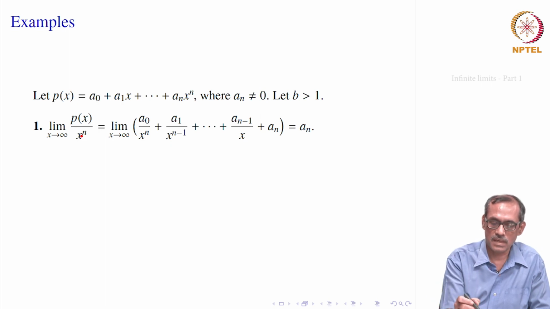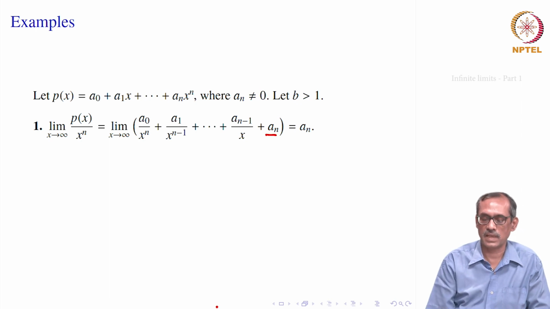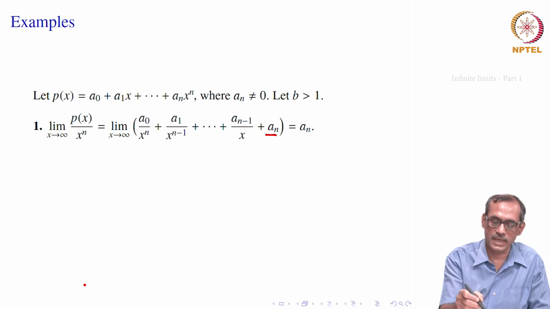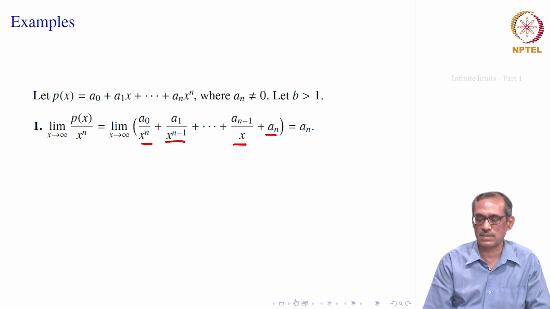That is pretty easy, we just divide by x to the power n throughout. So, you get a0 by x to the power n, a1 by x to the power n minus 1, up to a_{n-1} by x plus a_n; x^n gets cancelled there completely. So, as x goes to infinity, 1 by x goes to 0. So, this a0 by x^n goes to 0, this also goes to 0, everything goes to 0 except the last term.